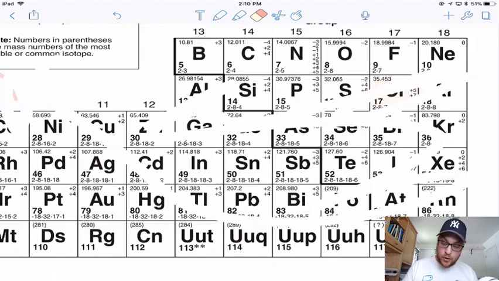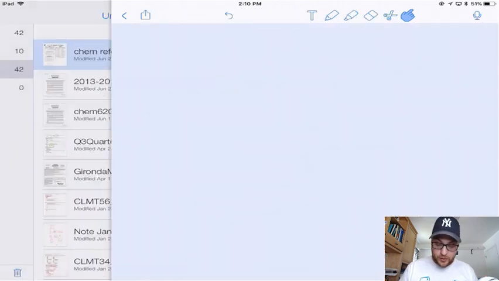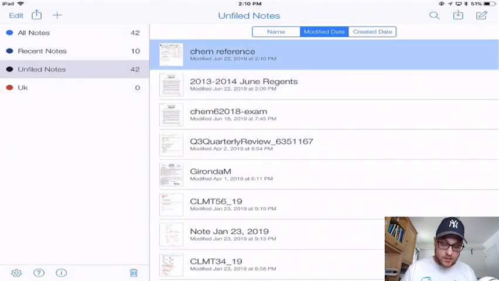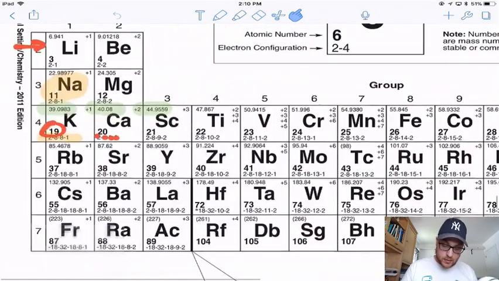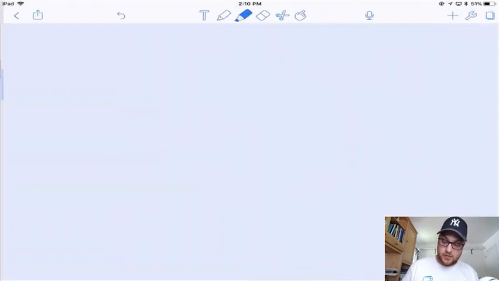They were like, oh, they're all metalloids, they must be similar. That's not what they're looking for. All right, what's another answer choice? Mg, Sr, and Ba. All have 2 valence electrons. They're all in the same group. Therefore, they have similar chemical properties. So, there we go.